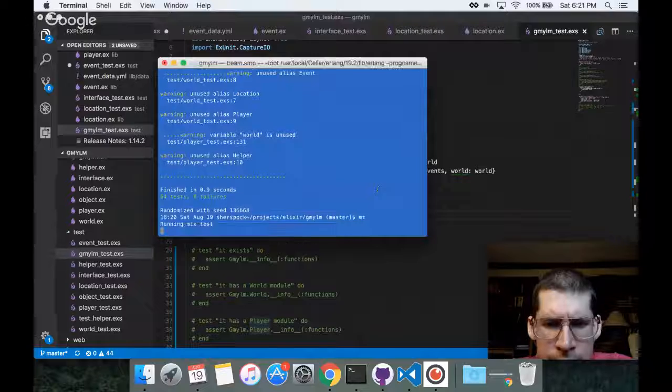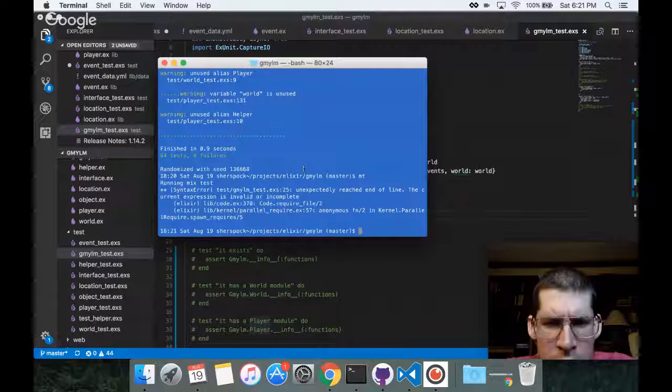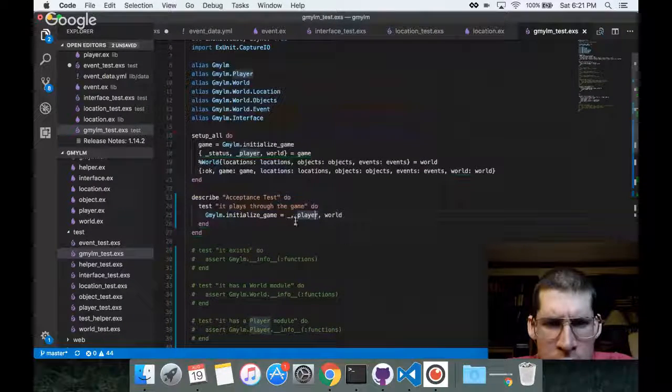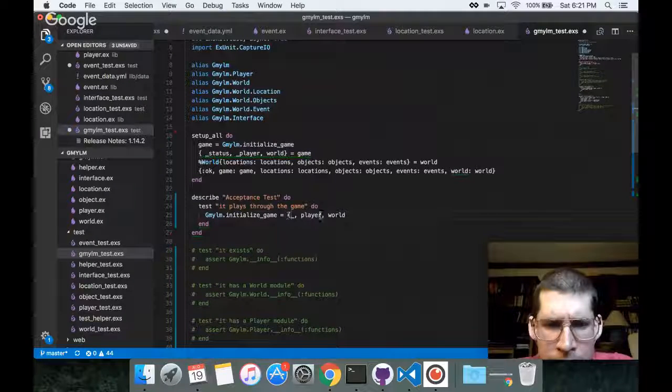What happens if you do this? Unexpectedly reach the end of file at 9:25. Yeah, you've got to put it in a tuple, man.